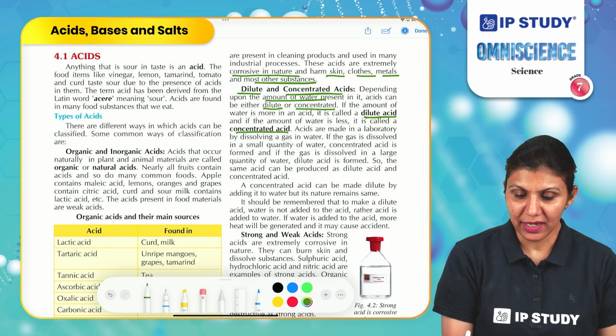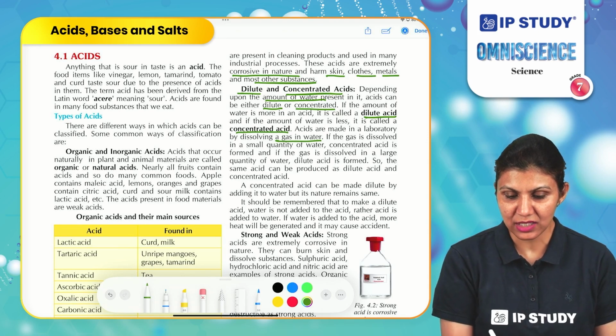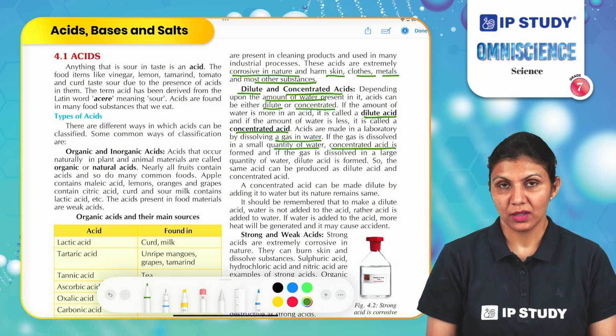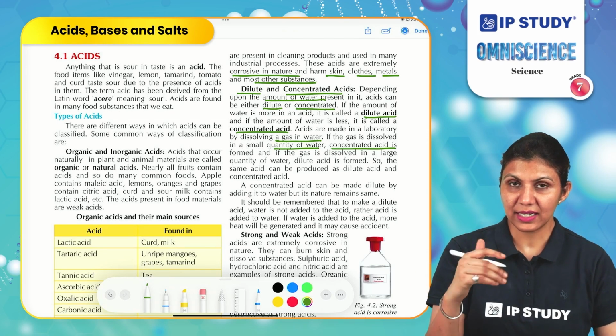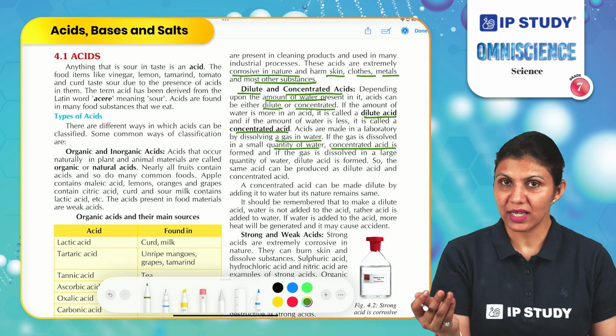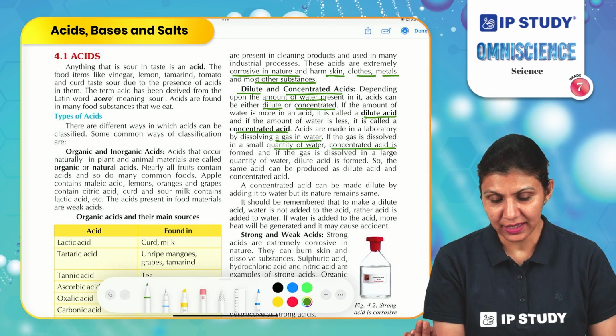Acids are made in a laboratory by dissolving a gas in water. If the gas is dissolved in a small quantity of water, concentrated acid is formed. If a gas dissolves in a very small amount of water, the acid produced is called concentrated acid.